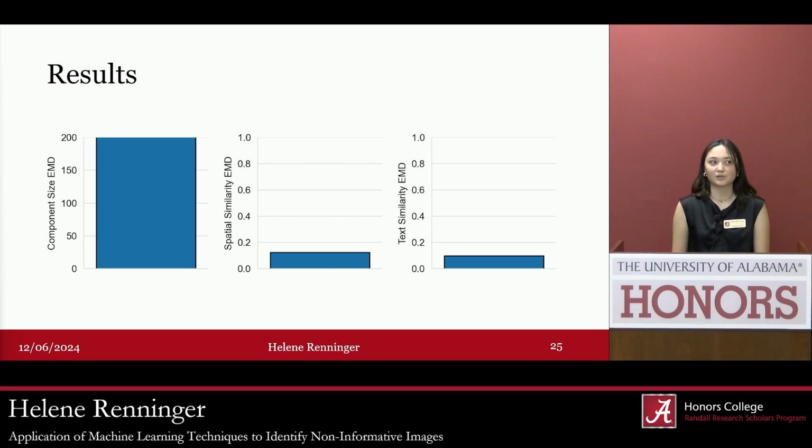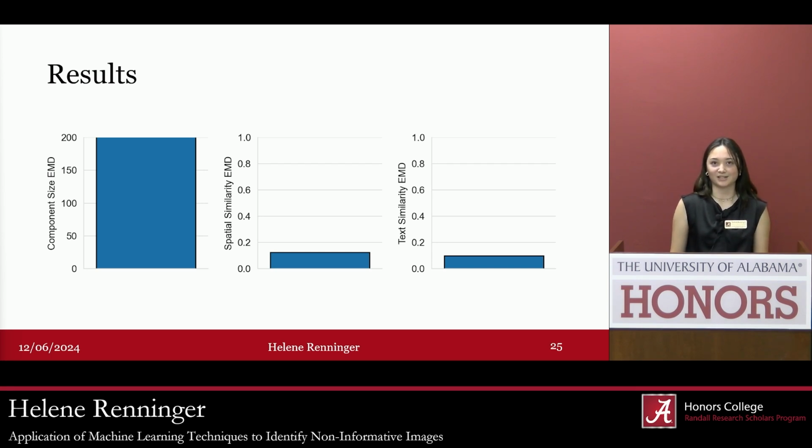So going back to our example, let's think about data, and let's say 40% of it is stuck in the giant component. Then in that case, 60% is not the giant component. So looking at that 60% will allow us to form a benchmark on what we expect our data to look like. And so we can see that this method performs well in the spatial similarity and text similarity compared